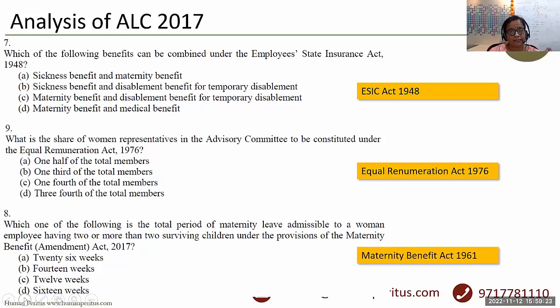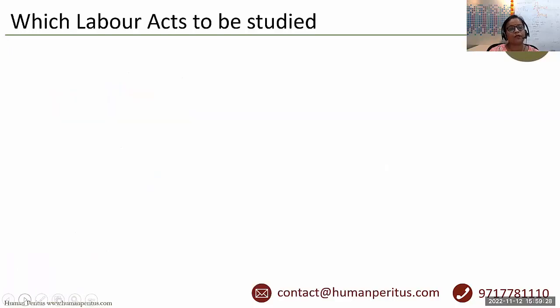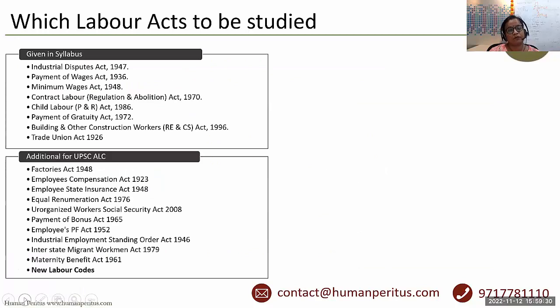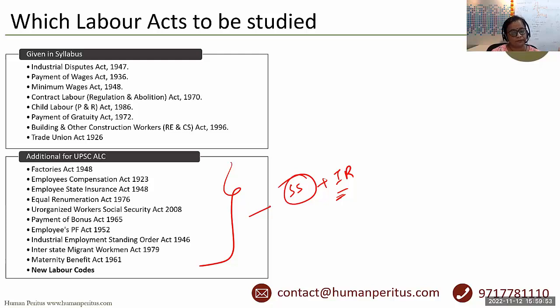Okay, so that is why, based on the analysis only, we are telling you that we have to cover these additional labor laws as well. Why? Because they are under the umbrella of social security and IR only, right? So that is why we need to cover these in addition to what has been prescribed by the UPSC. Okay, don't forget this. Got it?